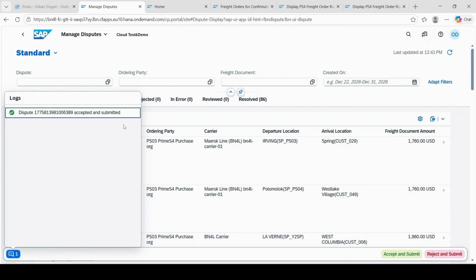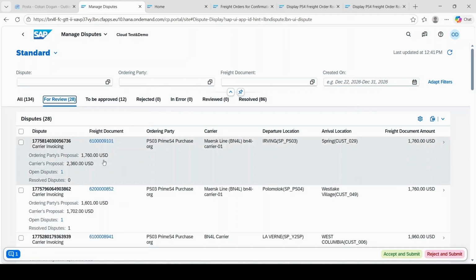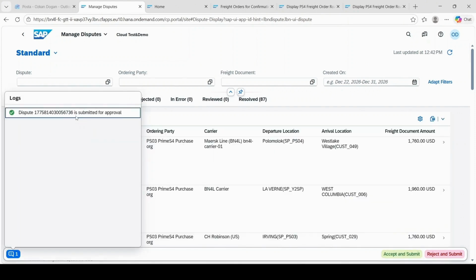As you see, this is accepted and submitted. As a basic user, I can accept and submit it as well. Now I want to accept this one, which is more than $500. As you see, the notification is different. This was submitted for approval to my manager.